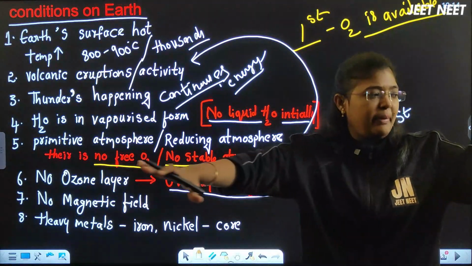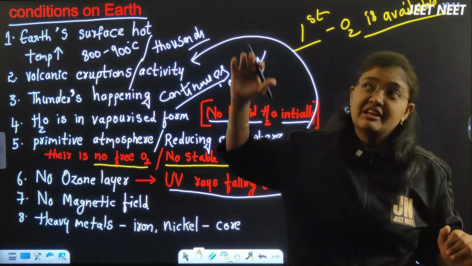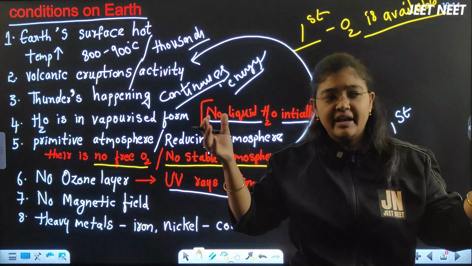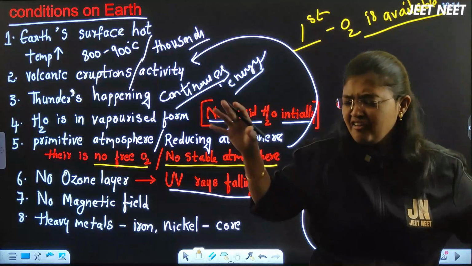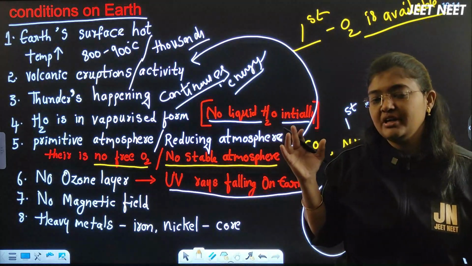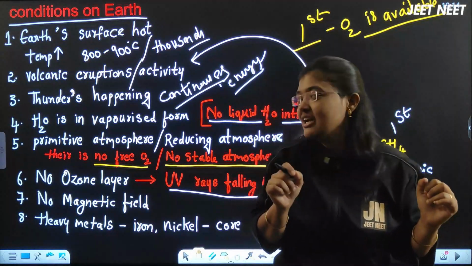Imagine the things. There is a plain land area, earth has formed for the first time. There were volcanic eruptions happening continuously. The temperature was around 800 to 900 degrees or more than 1000 degrees. Very hot, the earth surface is there. Molten mass we can consider here. NCERT has used the word molten. Molten is nothing but hot.